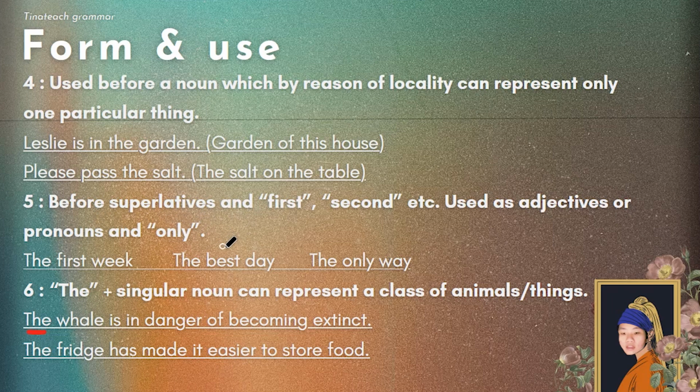The first week, the best day, the only way, with only, best, and first being adjectives, or used that way as adjectives. Okay, you can use these three for different purposes, but for now, let's just stick with what they're doing here. The plus a singular noun can represent a class of animals or things. The whale is in danger. The fridge has made it easier, okay? The whale, the fridge, neither are plural.